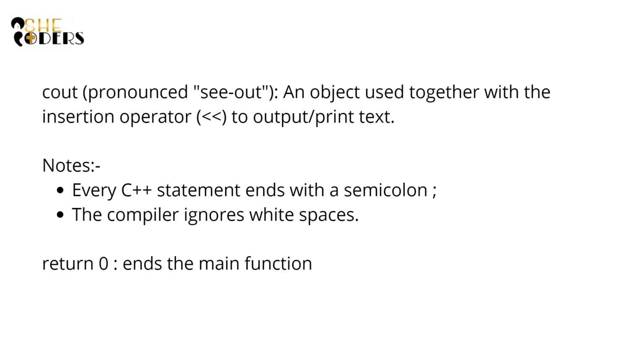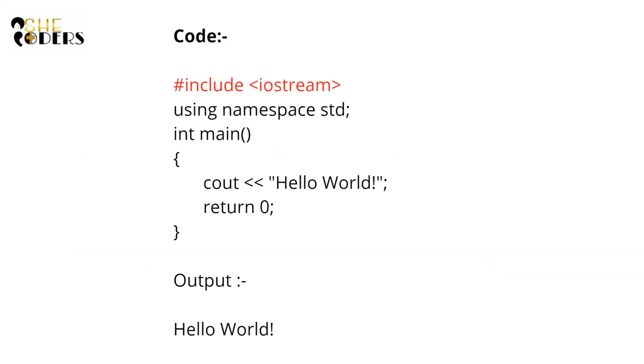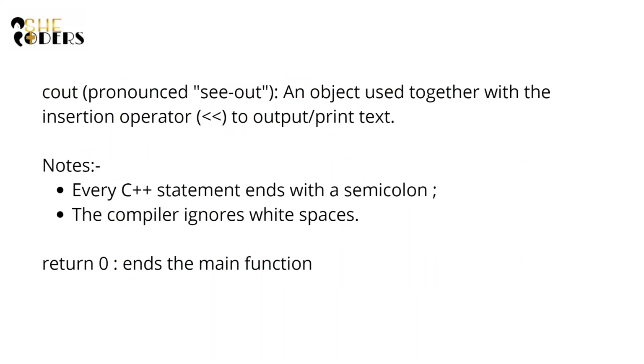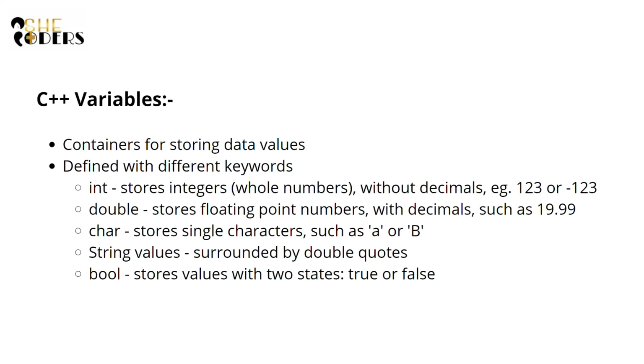So what you need to remember is every C++ statement ends with a semicolon. And the compiler ignores white spaces. What we mean by white spaces is the normal space, because here you can see from the beginning of the curly bracket till the end, from the beginning until cout, there are some spaces. So the compiler just ignores it and considers what is written from the point where cout is written. So at the end there is return 0, and that marks the end of the main function.